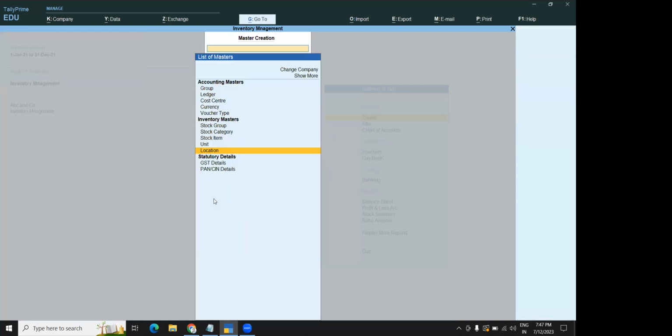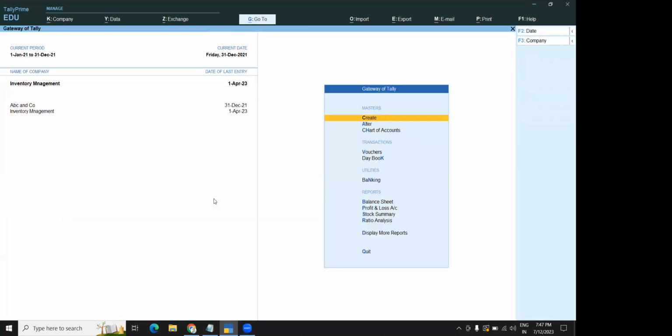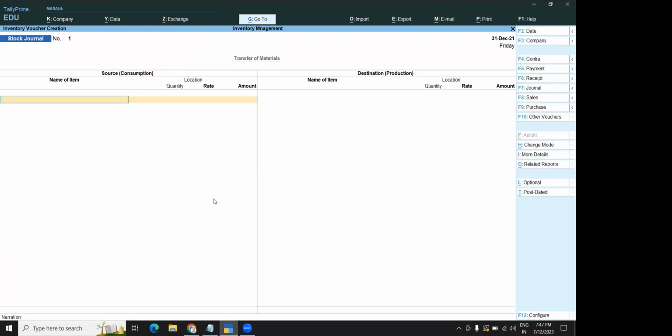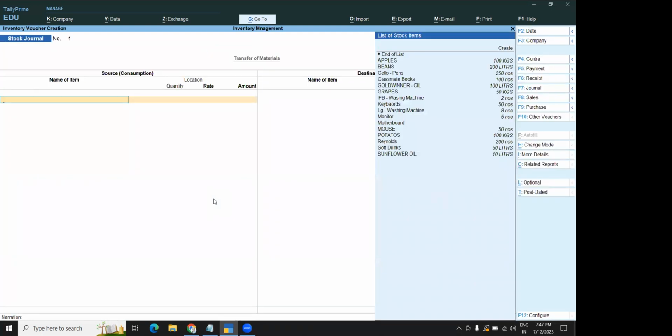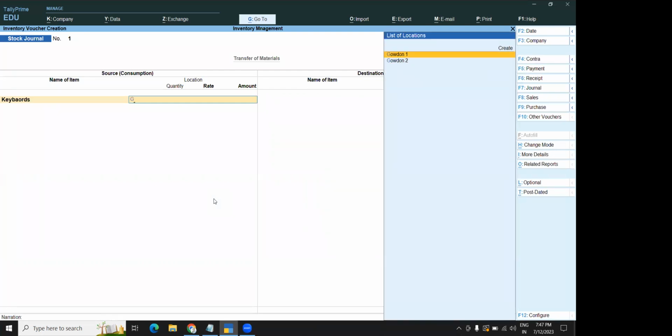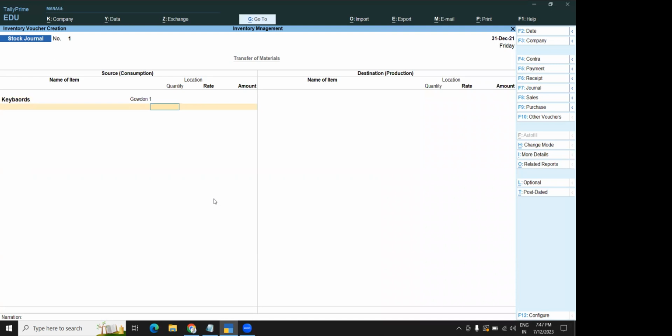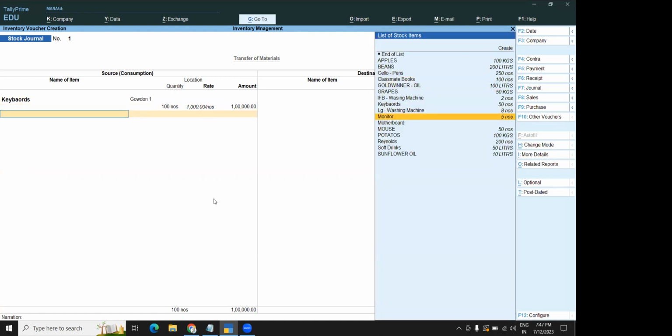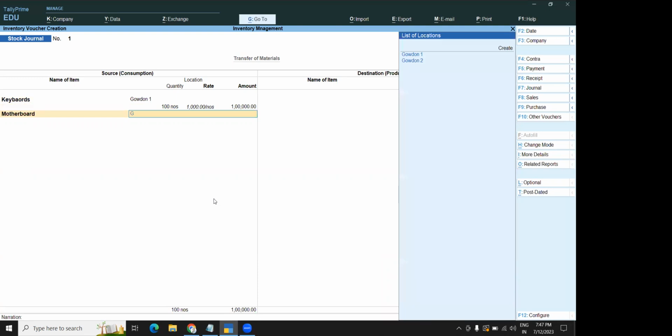Okay, next. Come to your vouchers, stock journal voucher. If I just click on space, I can see some of the materials that I have already created are available here. So I'm taking them here, starting from the godown, the quantity I'm taking and the rate I'm giving here. You can take a motherboard. Same godown 1 only, you take here.